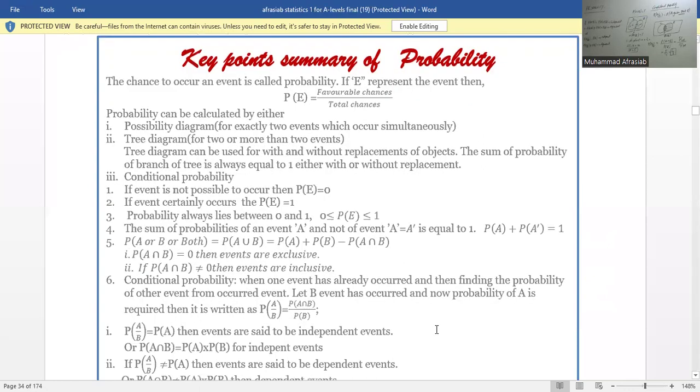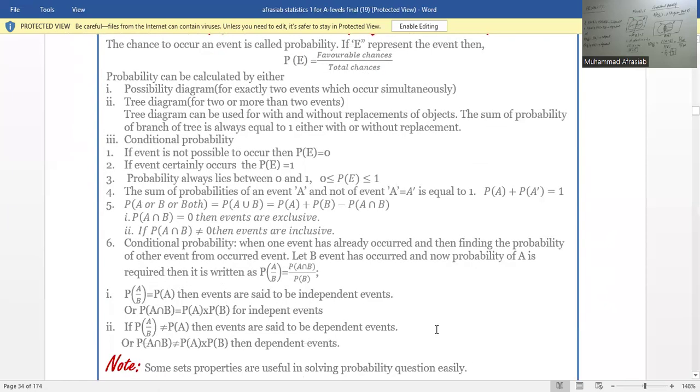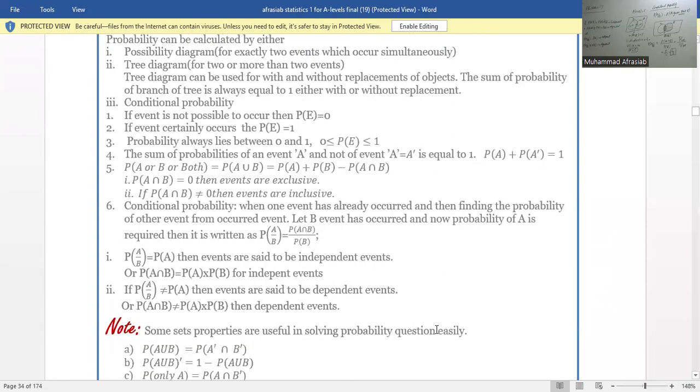Probability of A or B or both means probability of A union B, which is equal to probability of A plus probability of B minus probability of A intersection B. If A intersection B is equal to 0, then they are known as exclusive events. And if A intersection B is not equal to 0, then they are inclusive events. The conditional probability of A given B is equal to probability of A intersection B over probability of B. If probability of A given B is equal to probability of A, then the events are independent. If probability of A given B is not equal to probability of A, then the events are dependent.